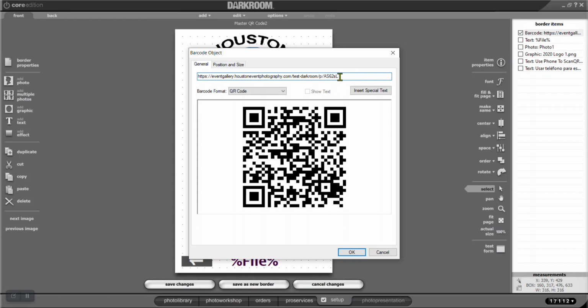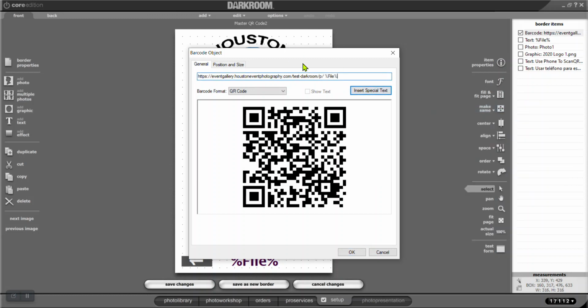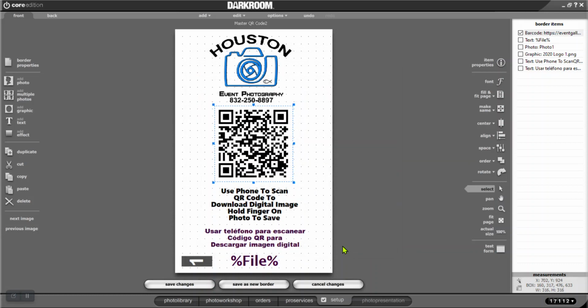And then you're going to pack all this out. You'll see it says P/, and then you're going to go to insert special text. You're going to say file, and it puts a space between that slash and that percentage. You've got to take that out or it won't work. Don't know why they can't get that fixed. And hit OK, save it.